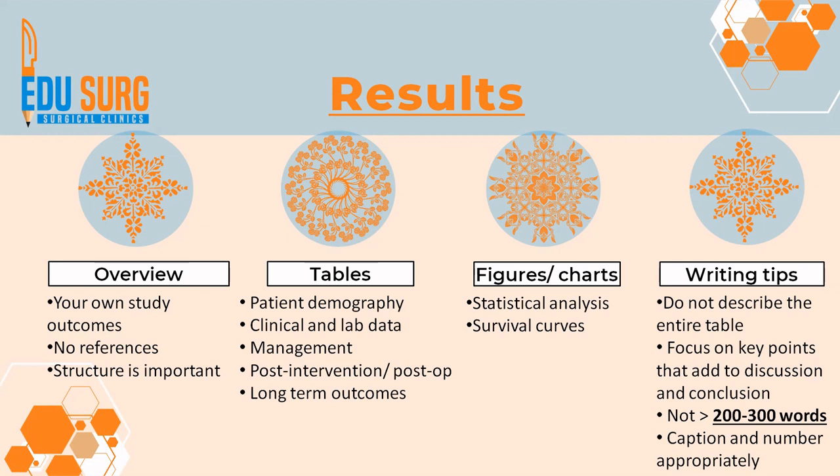So in results, you cannot compare with literature. You can just put that these were your results, but these form the basis for your discussion, right? So that is what is very important to understand. Don't describe the entire table and figure. Focus only on key points. Remember that the original article, the entire submission folder will have a lot of files. So caption and number the tables and figures appropriately so that you don't submit the things in a wrong order.